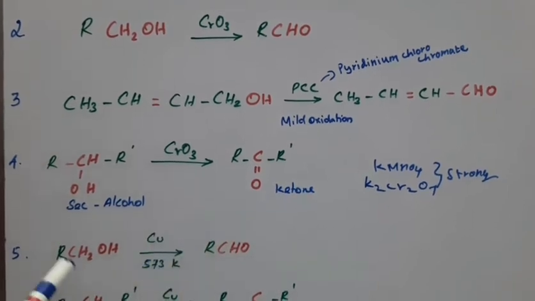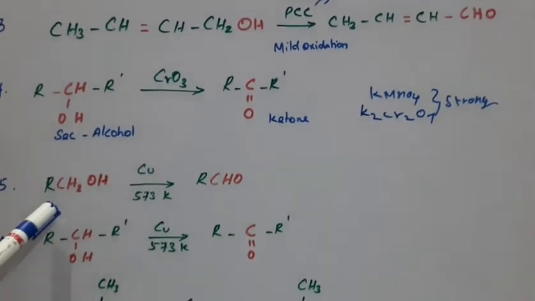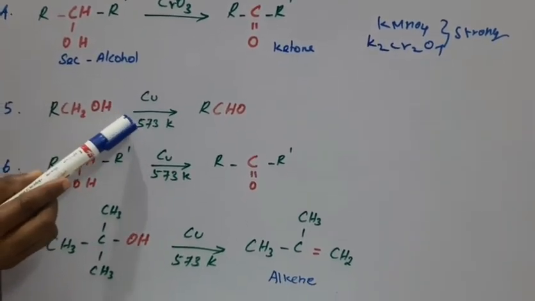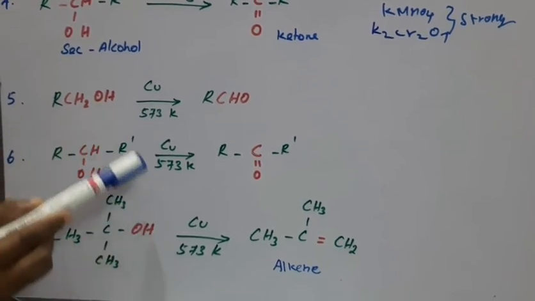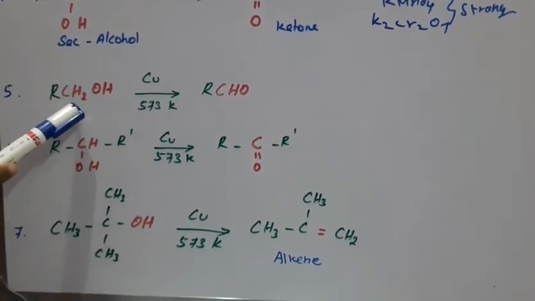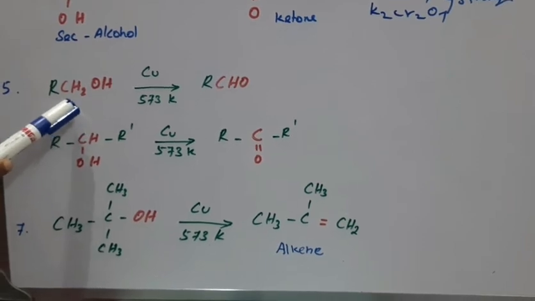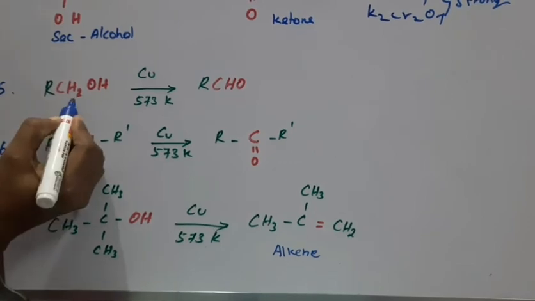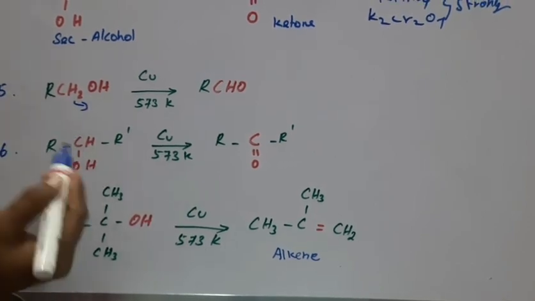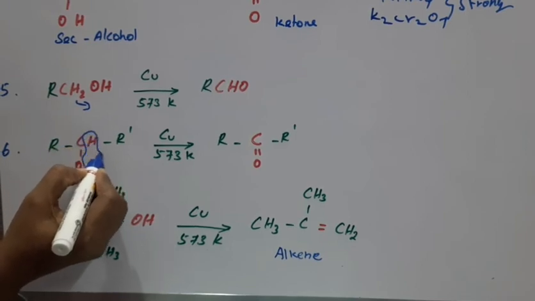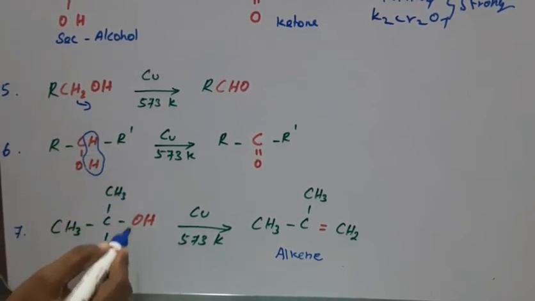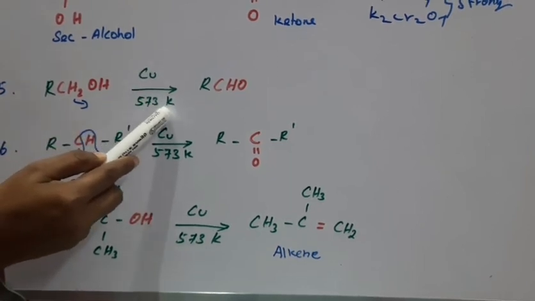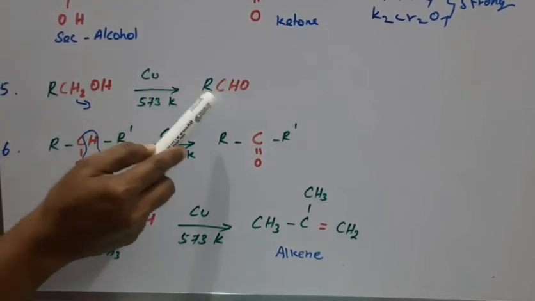Here, for primary, secondary and tertiary alcohols in the presence of copper at 573 Kelvin, dehydrogenation reactions take place, the removal of H2. In the presence of copper at 573 Kelvin, primary alcohol gives aldehyde.